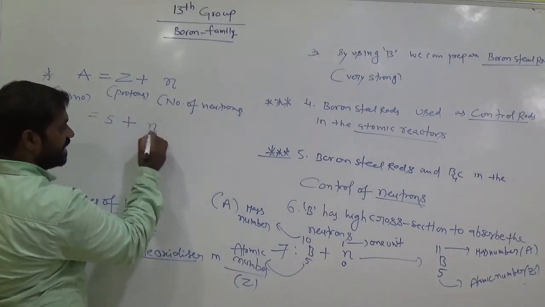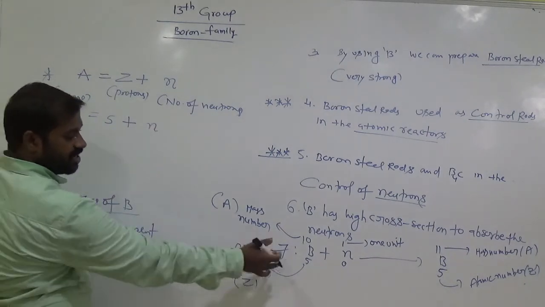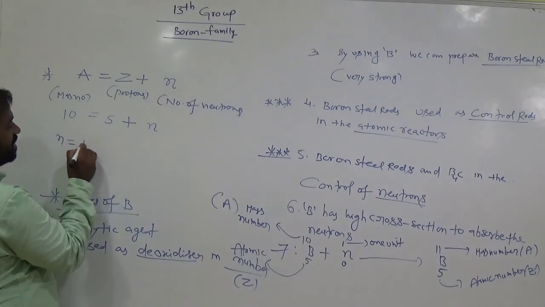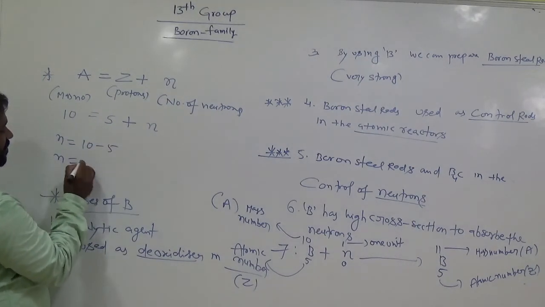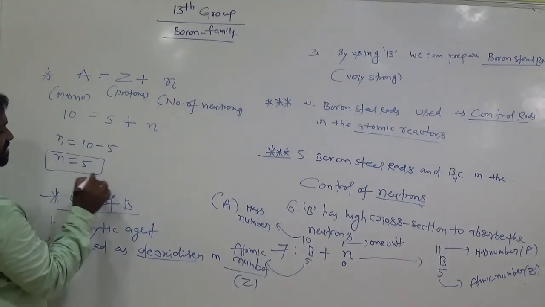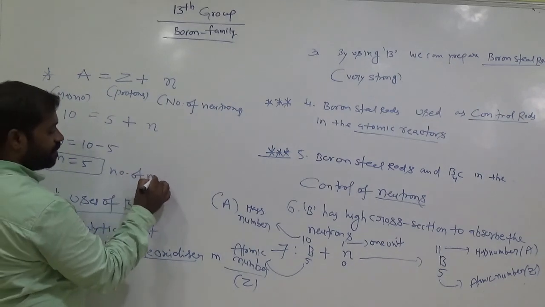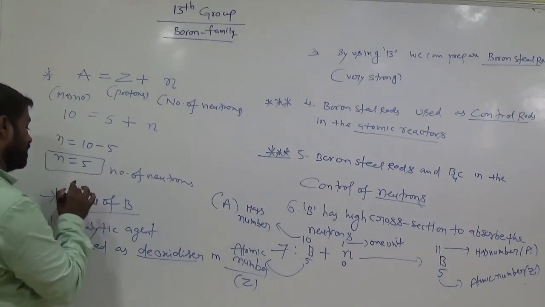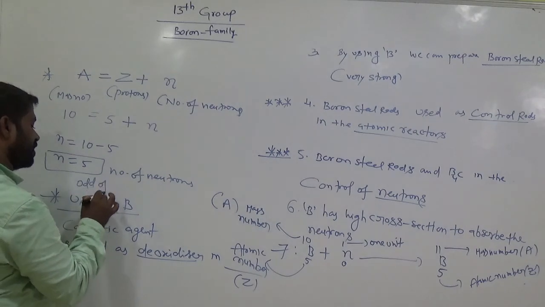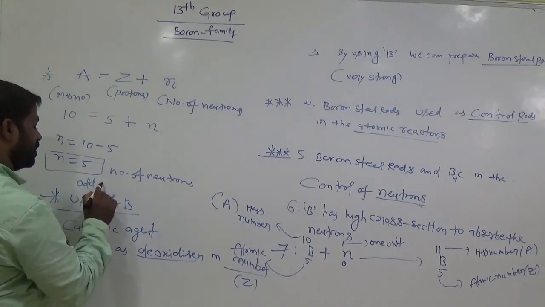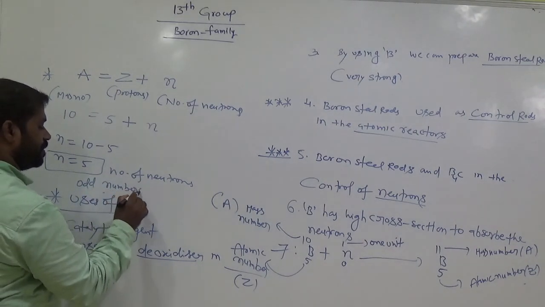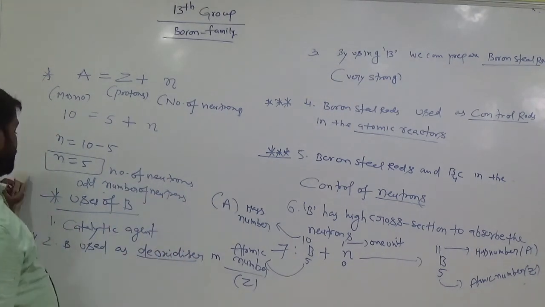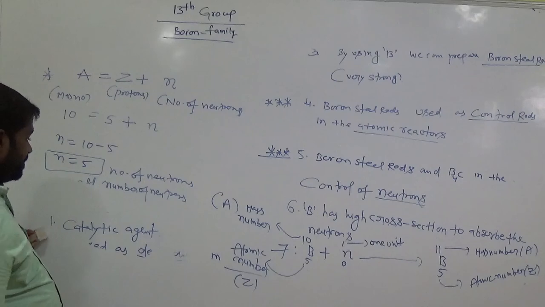And what about the number of neutrons here? Suppose we don't know, taken as N. Now what is the mass number? 10 is already mentioned there. So N equals how much? 10 minus 5, clearly 5 here. Am I right? Here N is the number of neutrons. Is 5 an odd number or even number? Odd number. So an odd number of neutrons is present in B10. Am I right?